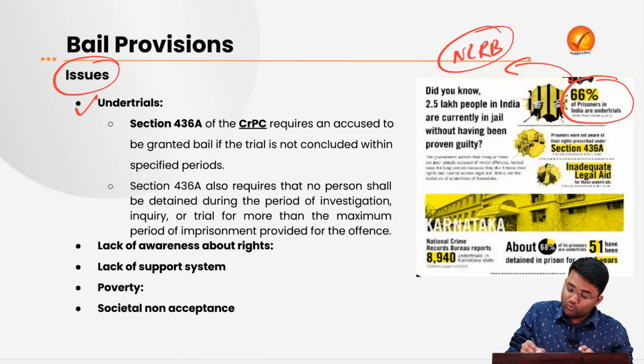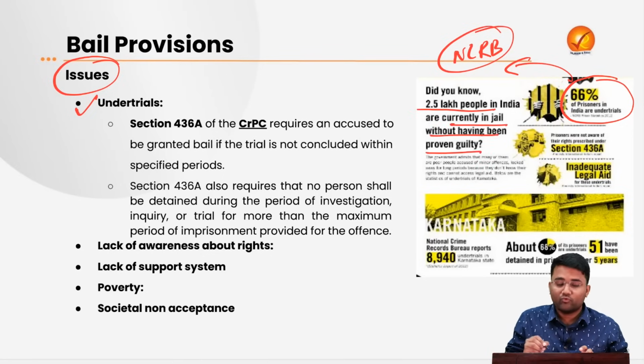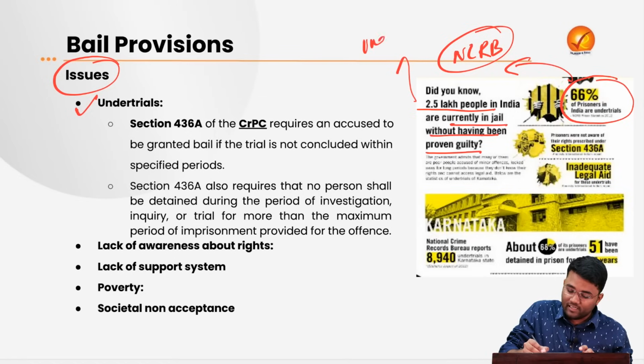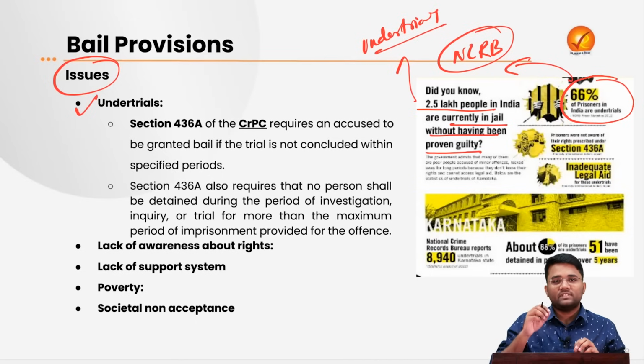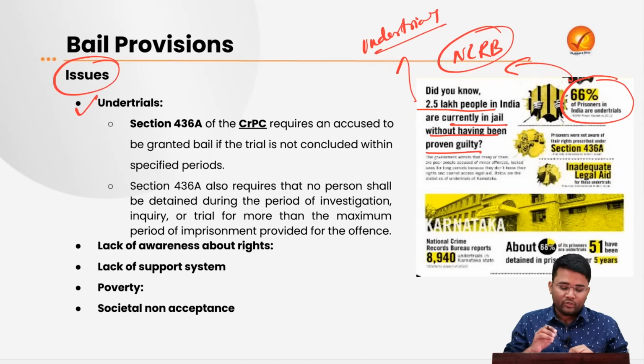And almost 2.5 lakh people in India are currently in jail without having been proven guilty, meaning they are under trials. This issue of a large number of under trials in the jails creates a lot of issues like overcrowding of jails, issues of diseases in the jails, and violence-related and sexual crimes that are also committed in the jails. All these issues are due to the large number of under trials in those jails, and almost all of the jails in India are over-occupied.